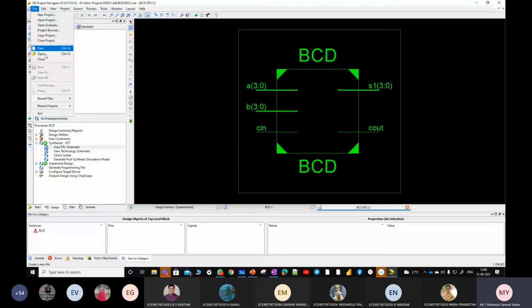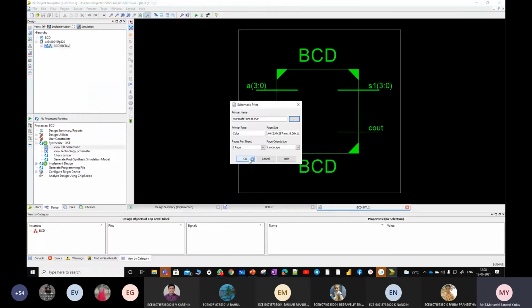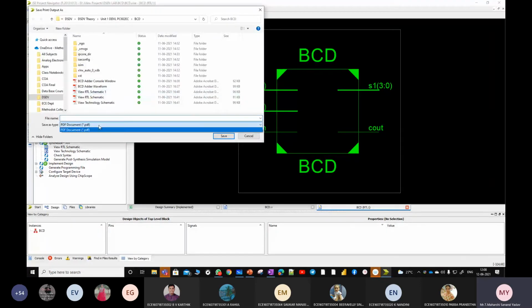So here click on file, print preview. Directly you'll be able to see. Click on print. Okay. Save in some particular location. Okay, it will be saved in the form of PDF. So later you can take the printout.